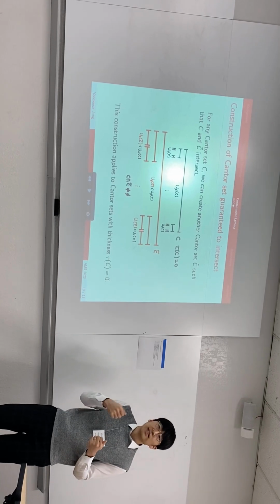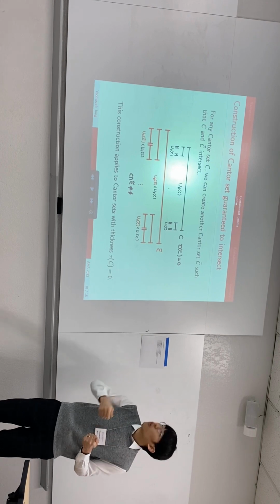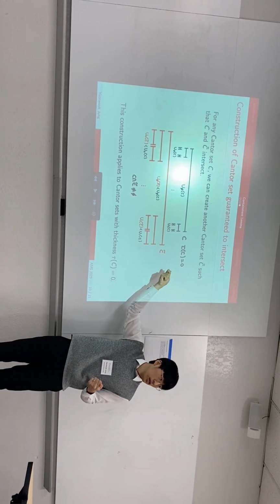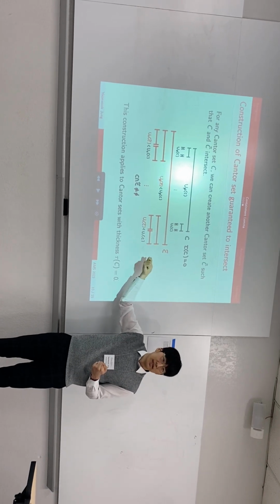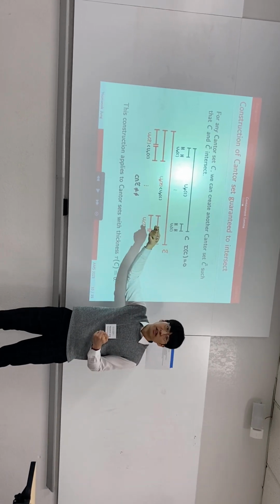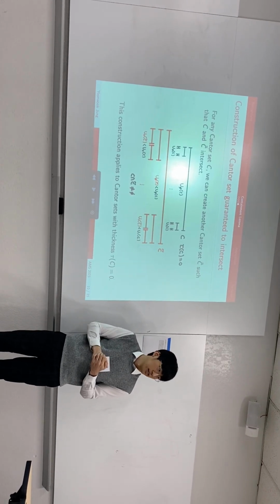So we can now use this lemma, the newly proven lemma, to answer the previous question. When we have a thickness 0 contour set, we cannot use the Newhouse gap lemma, but we can now construct another contour set C tilde with a larger convex hull but smaller gaps. And now those two contour sets are guaranteed to intersect.